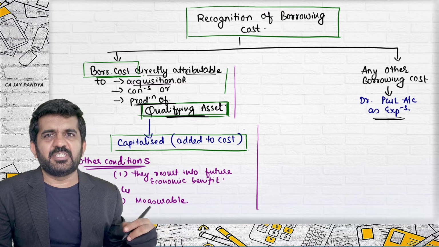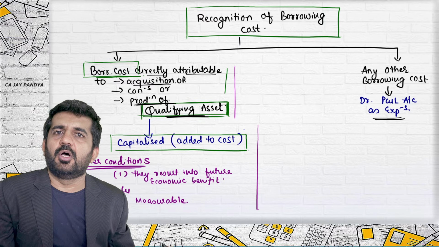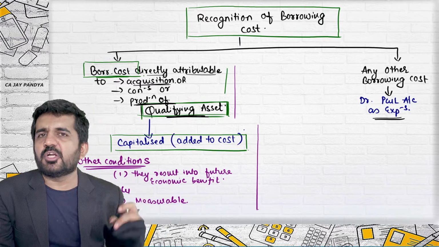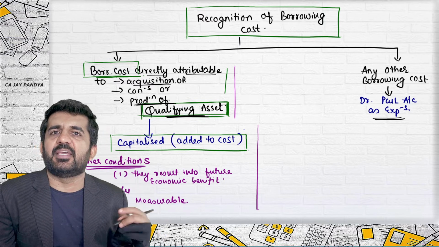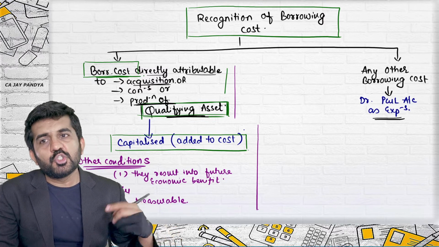Other condition to be satisfied is of PPE, that is future economic benefit should be there and it should be measurable. If all the conditions are satisfied, it will be capitalized. Otherwise, borrowing cost will be debited to profit and loss account. So we learned what is borrowing cost and what is a qualifying asset. Also, we have done a chart of what should be done if borrowing is done specifically and if the borrowing is done generally, or how the answer should be calculated.